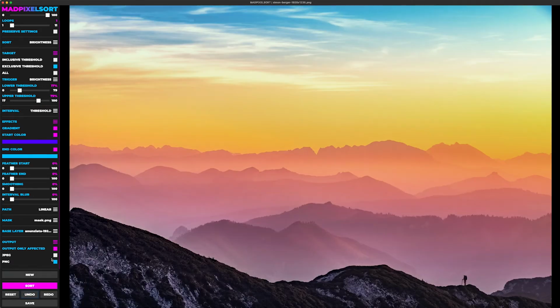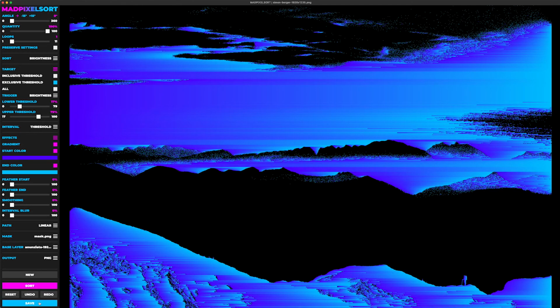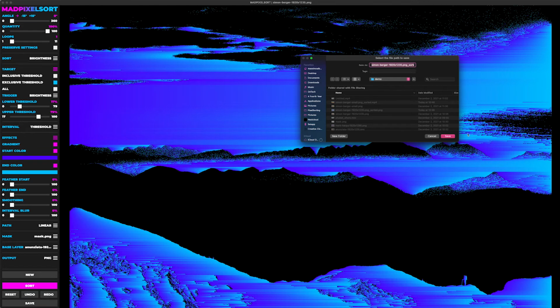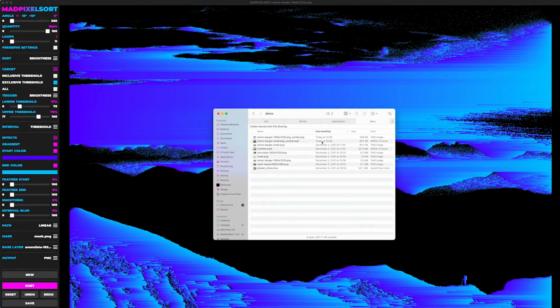And you can save it as either a JPEG or a PNG right now. Now, in order to save it, let's sort it, save it. You can change the name over here. Click Save. And if we open up our File Explorer, we'll see it here. And as you can see, the black portions of the image in the editor are completely transparent.